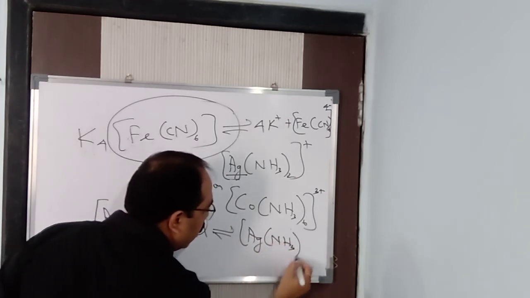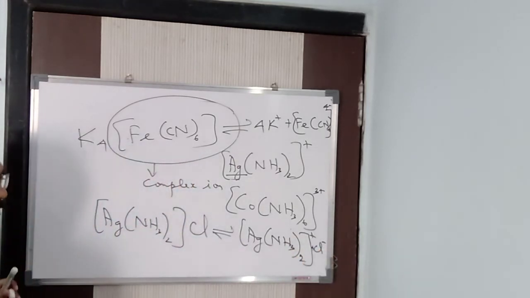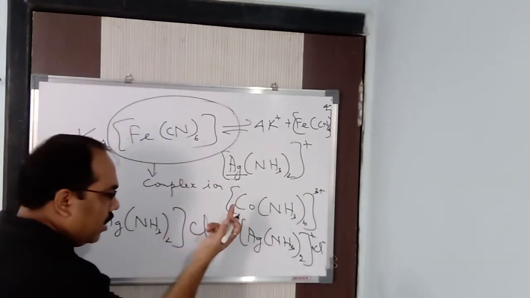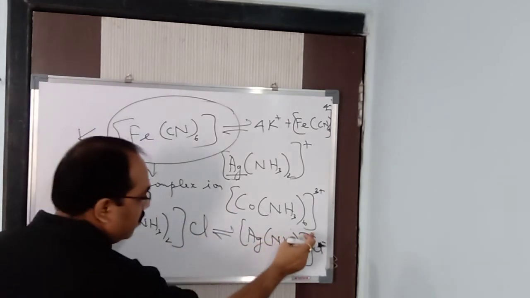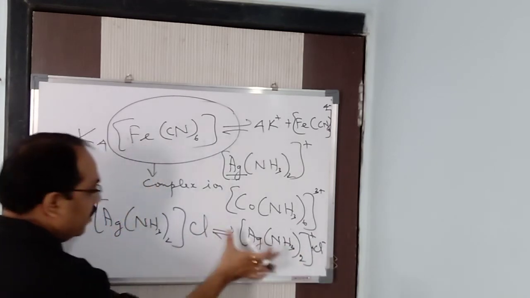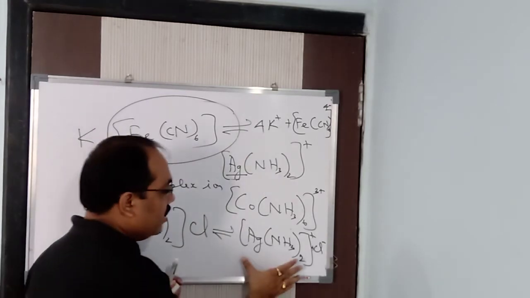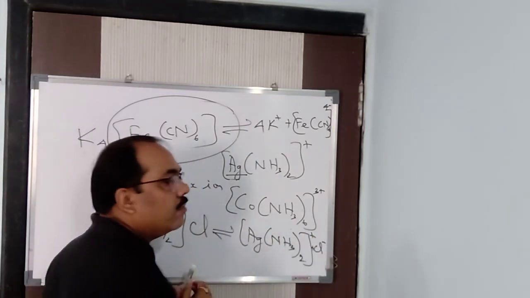NH3 whole twice plus Cl minus, plus Cl minus. Isn't it? Because this is negative charge 1, hence the charge here is also 1, because ultimately the compound has to be neutral. This plus this will be 0. Total charge will be 0. Are you following it or not? So in this way, what you find is that this is a cationic complex.